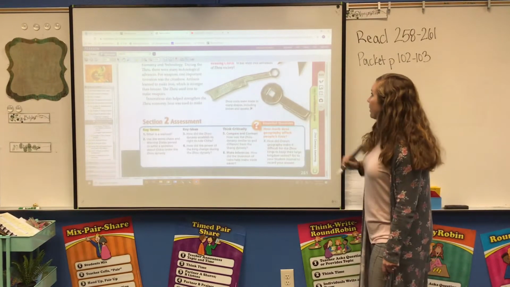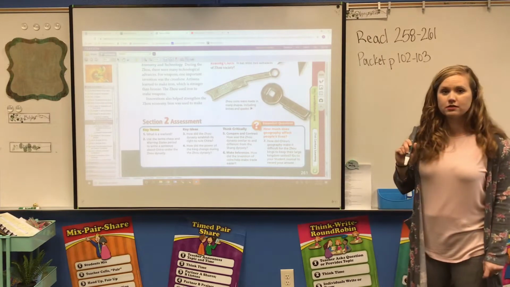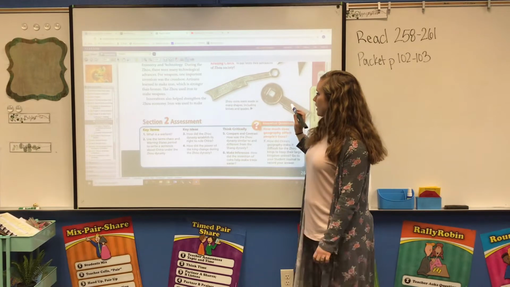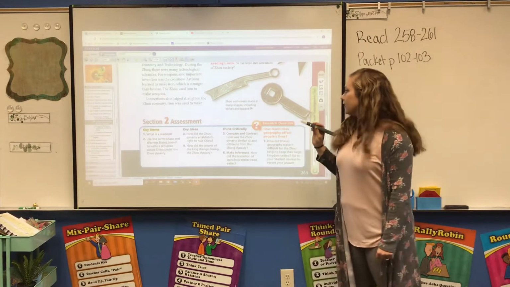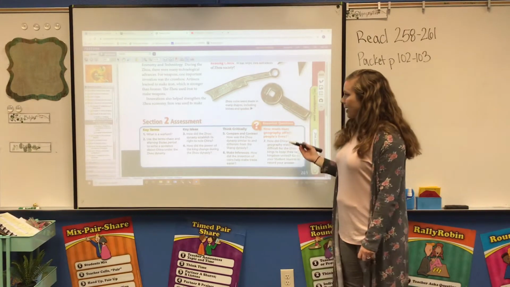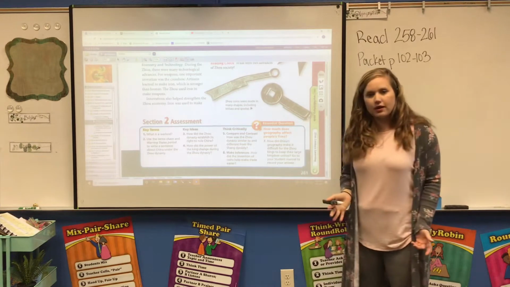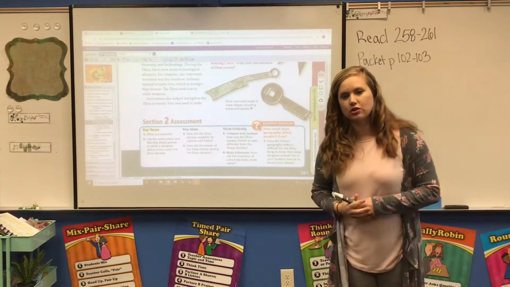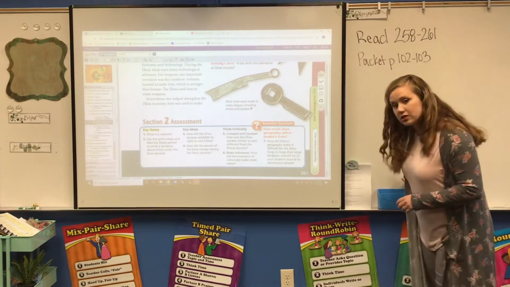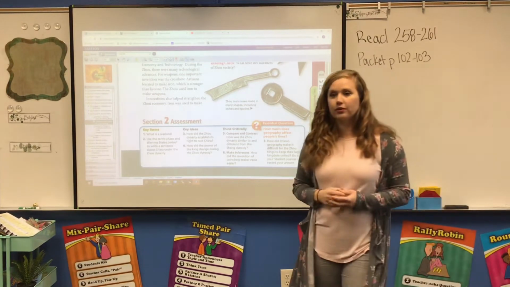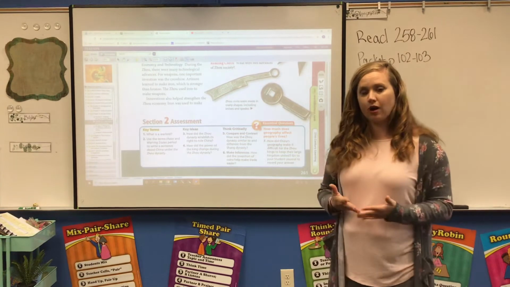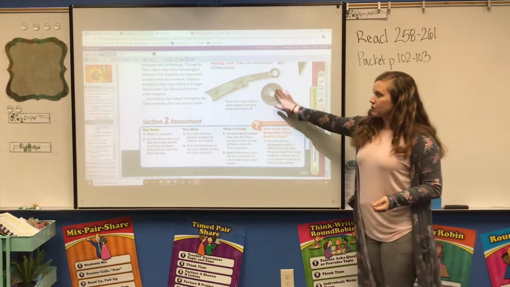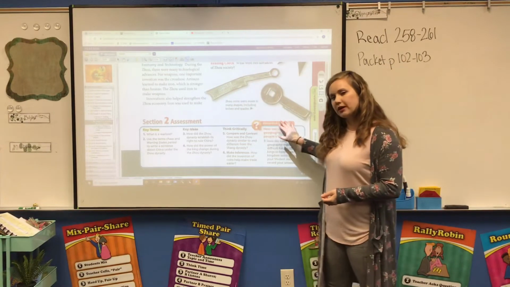And then down here at the bottom of page 261, this is the last page that you're going to read today. We can see some images of some coins that were made, including knives and spades, and what they used that new technology for. So you're going to find out a little bit of the advancements that the Zhou made, some new technology that they brought in. Remember, we learned the Shang really developed bronze as their metal of choice. But looking at this picture, I think we can see that's probably not going to be the case anymore.